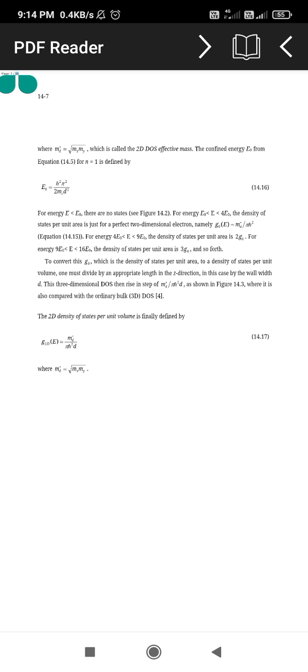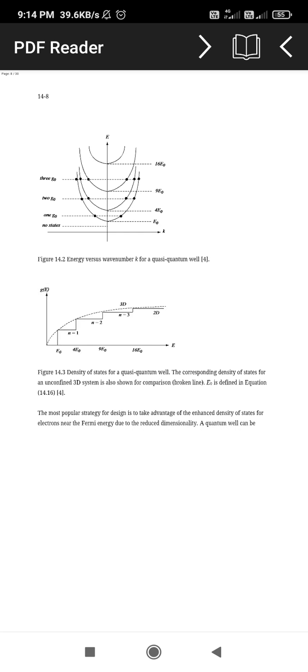This is the equation for the effective mass. Then two-dimensional equations in the z direction, that is the states per unit volume. It is finally defined here the density: G of two-dimensional E is equal to md star divided by pi h cross square d, where md is equal to the square root of mx into my.